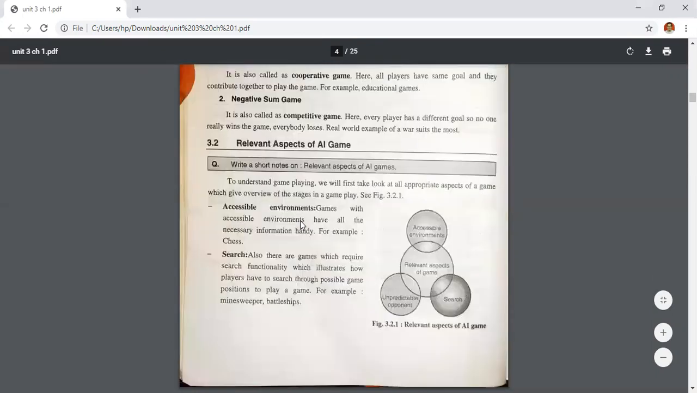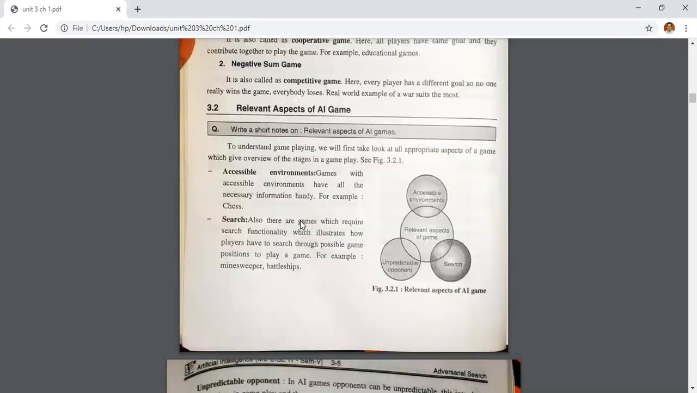Okay, now there are some relative aspects of AI games. What are the aspects of a game? First is accessible environment. Whenever you want to play the game, the environment should be accessible. That means the environment should be visible. For example, in chess, the whole environment is visible. In Ludo, the whole environment is visible, right? In Subway Surfer, the total environment is not visible. So accessible environment means a visible environment.